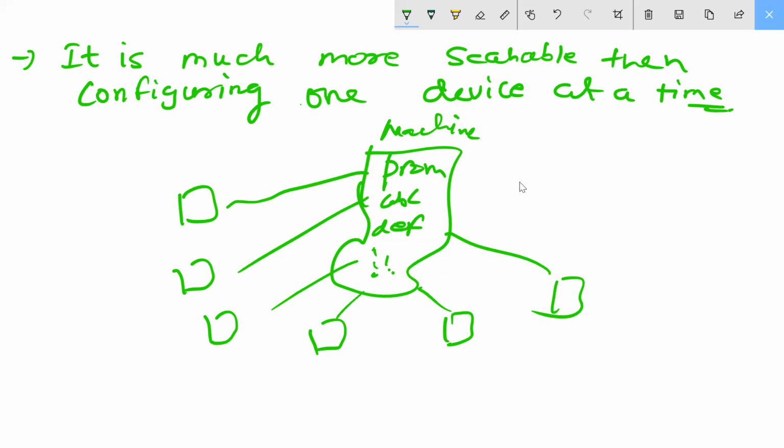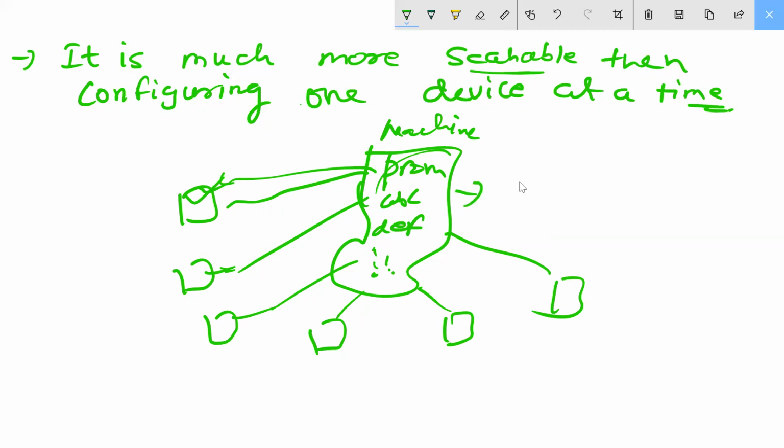Understood? All our devices are connected with this machine. What happened? Automatically, I won't go individually to configure the commands, remember in the routers, right? If you give these commands here, it will automatically be sent to the devices. So that's why it is telling you more scalable. No need to go to every device and check all. Understood or not?